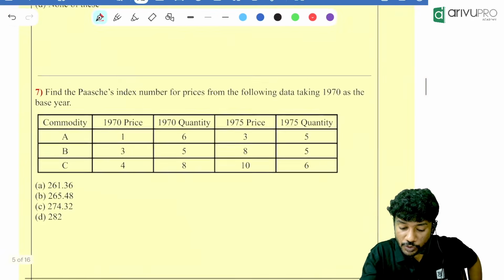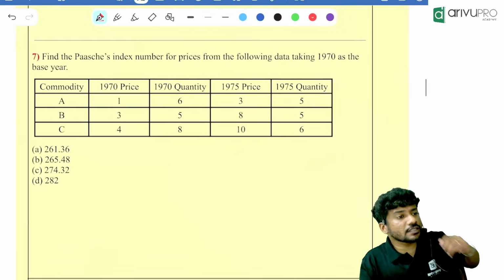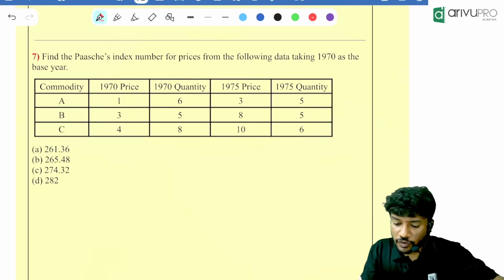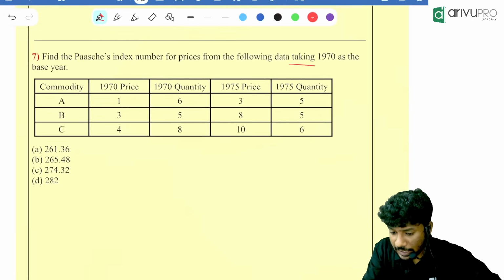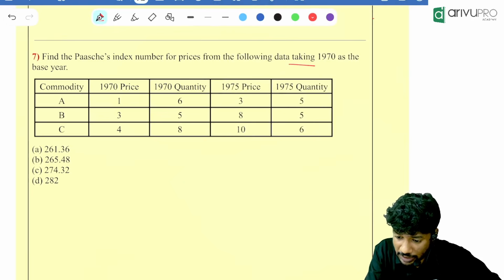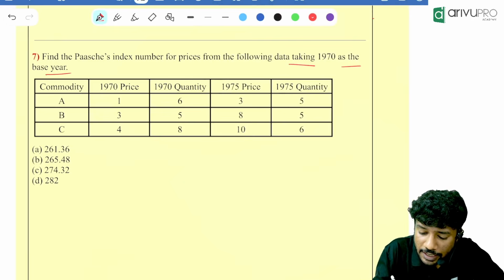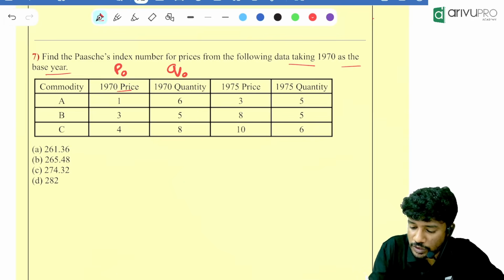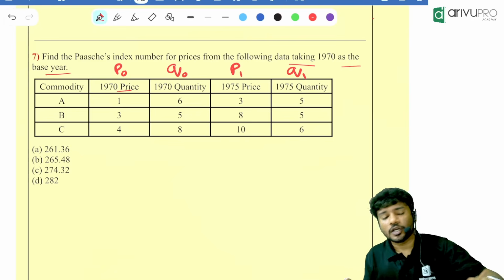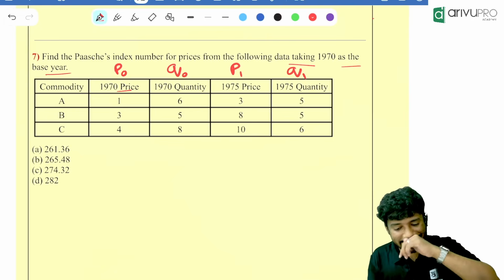Then next question. Find the Paasche index number for prices from the following data in 1970 as the base year. 1970 is the base year, so 1970 price will become P0, this will become Q0, this will become P1, and this will become Q1. Using this we need to get the answer.